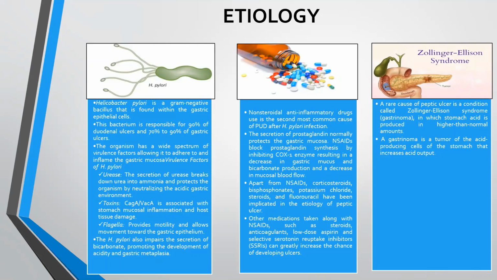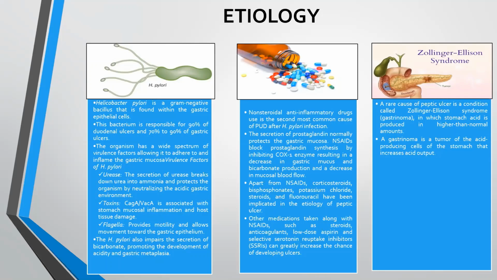There are various medications such as non-steroidal anti-inflammatory drugs, corticosteroids, bisphosphonates, potassium chloride, steroids, fluorouracil, aspirin, and anticoagulants, which increase the chances of peptic ulcer disease.